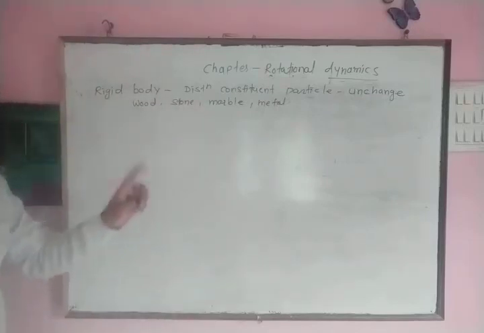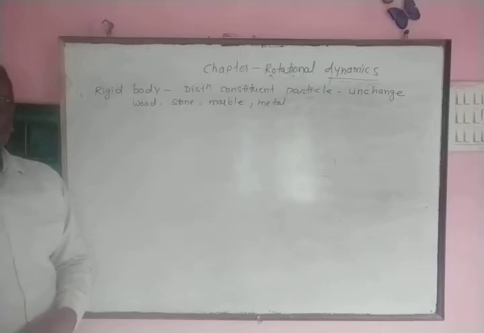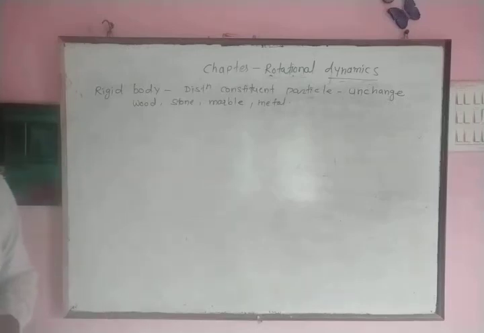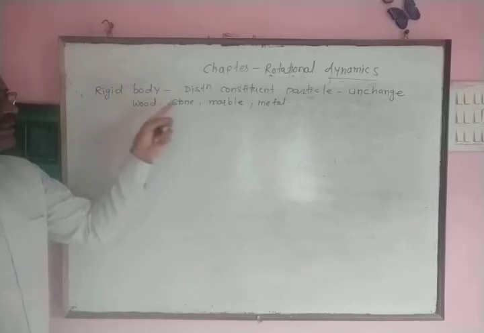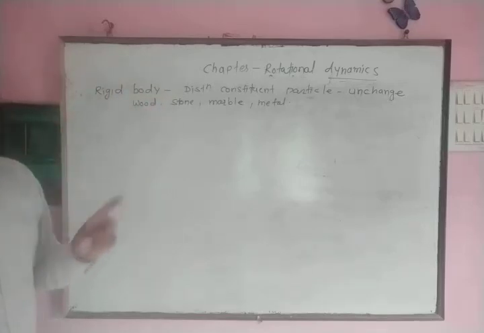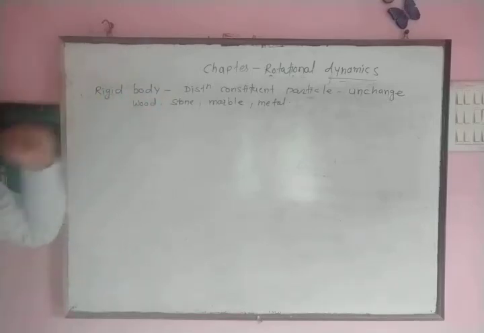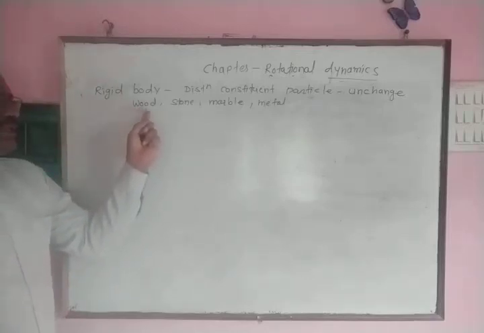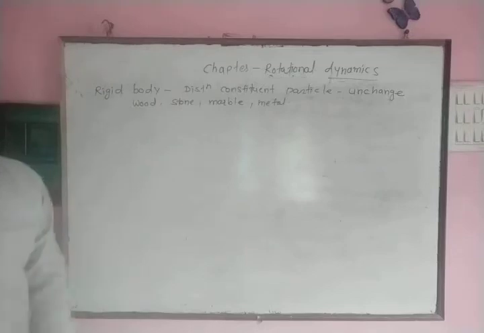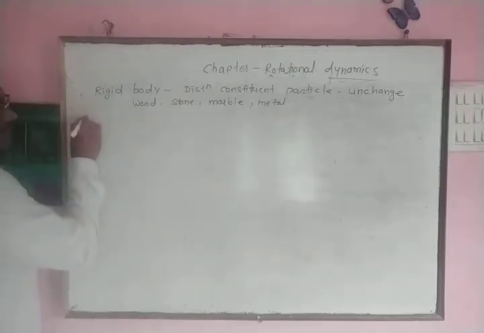But in nature, there is no rigid body, because when a force of proper magnitude is acting, then distance between constituent particles present in the body changes. Therefore, in nature, there is no rigid body, but for practical purpose, we consider these are different examples of rigid body. Now, in this chapter, we define what is rotational motion.